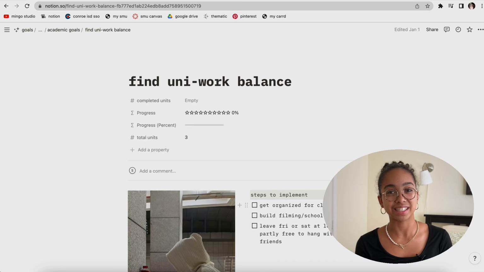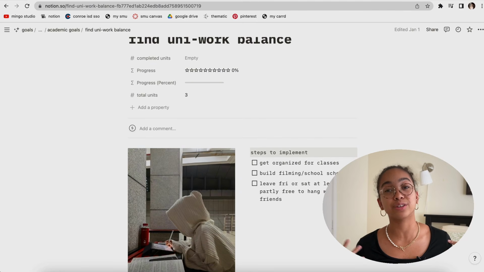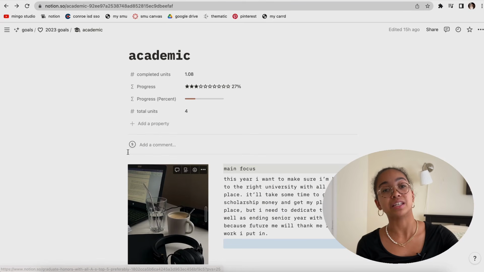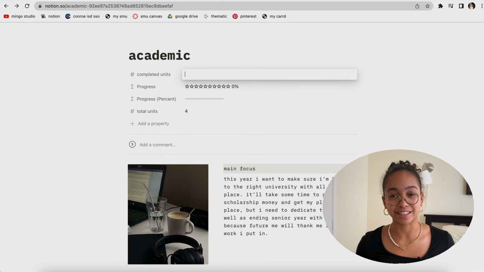The last goal in this pillar is finding a uni-work balance, but I haven't actually gone to university yet, so that's going to be something I probably focus on in the last quarter of the year, or at least in the months that I'm actually in college. Additionally, this is something I really do need to work on though, because like I mentioned before, I have a hard time balancing work and life. So now when I go to university, I'm gonna have to balance university, work, and life, and that's gonna be a little hectic. So I'll focus on this more in the next goal planning video that we do together.